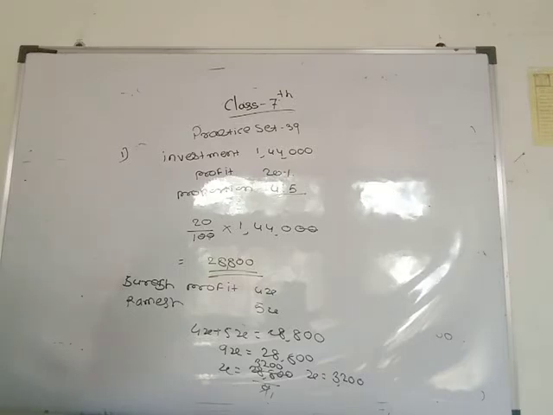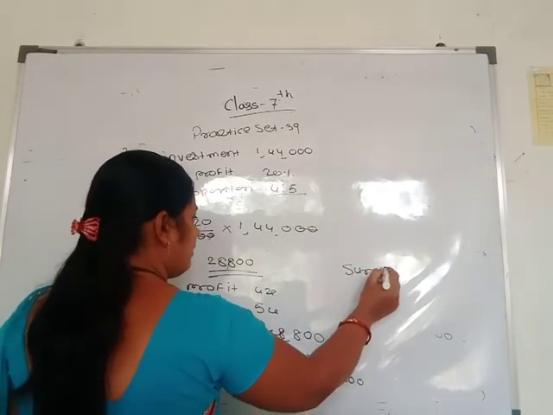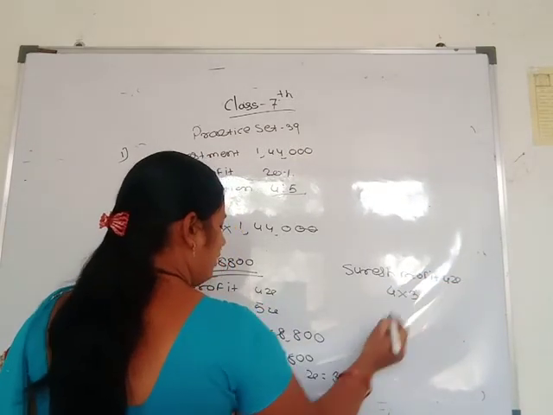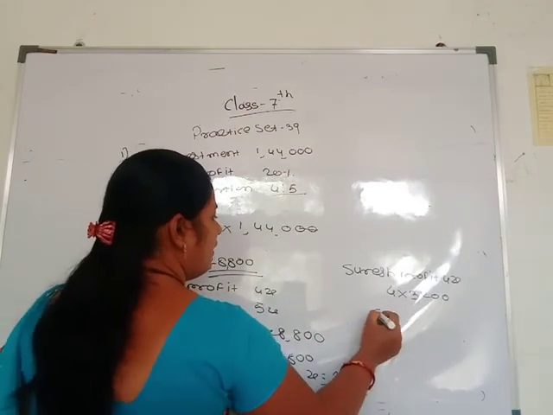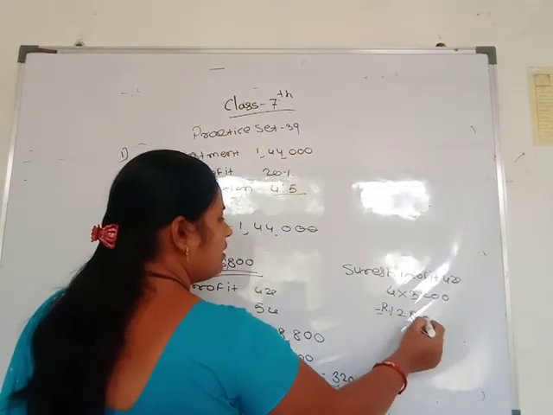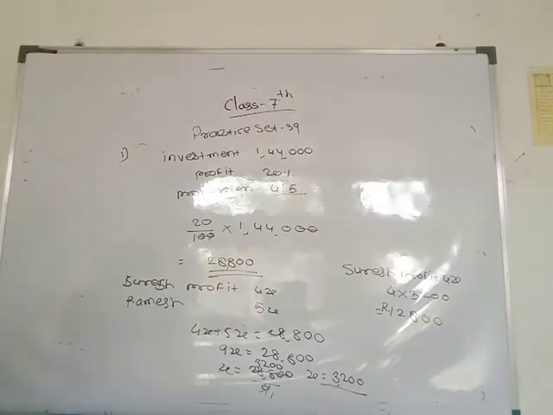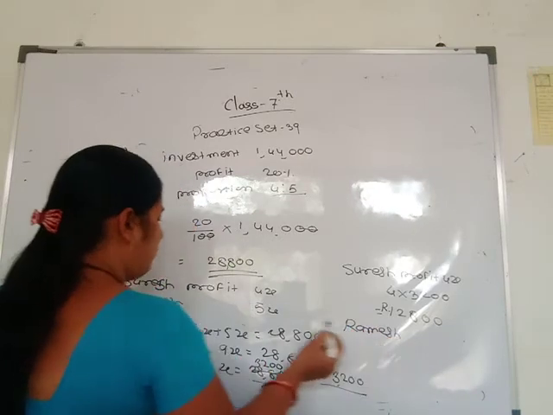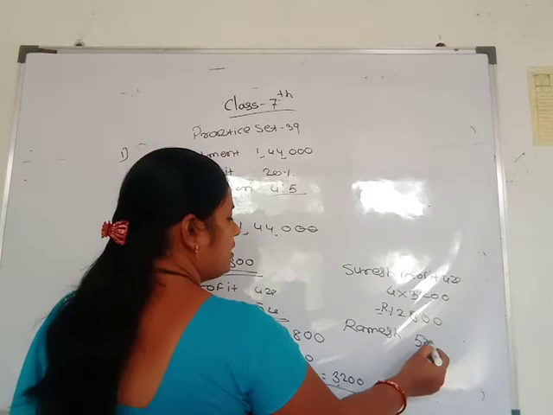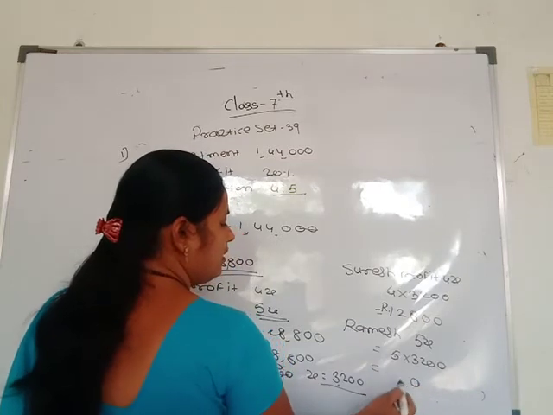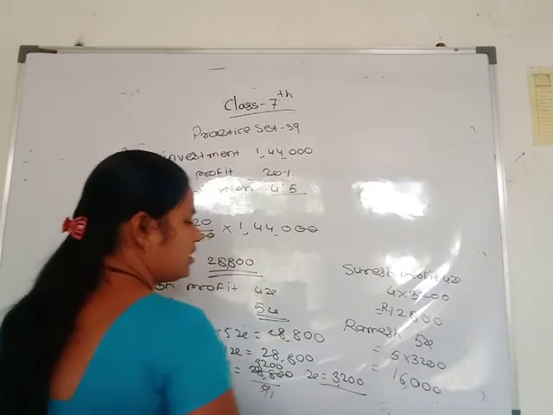Then the question: what profit did each of them get? Write Suresh's and Ramesh's profit separately. Suresh's profit is 4x, which is 4 into 3,200. 4 2s are 8, 4 3s are 12, so 12,800 rupees. Ramesh's profit is 5x, which is 5 into 3,200, that is 16,000 rupees.